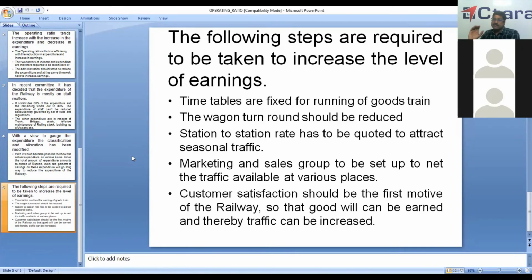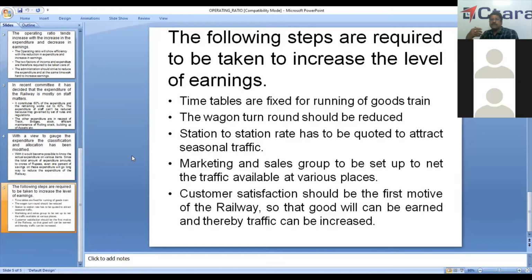Wherever there is a lot of goods loading, the operating ratio tends to be very good. In North Frontier Railway, the goods loading is very, very less, so the operating cost will be more.